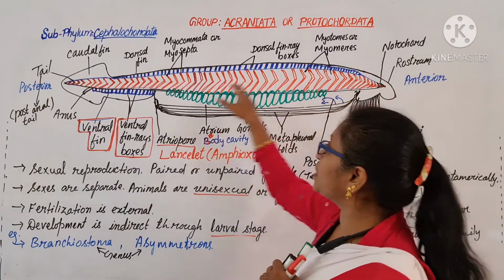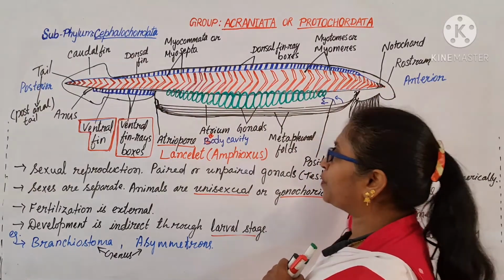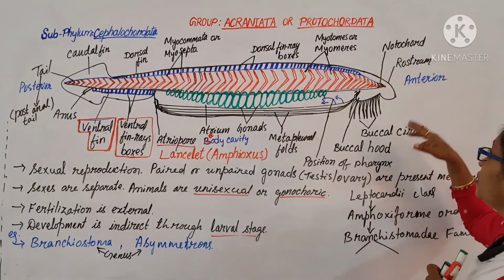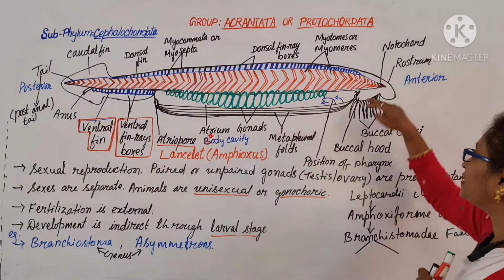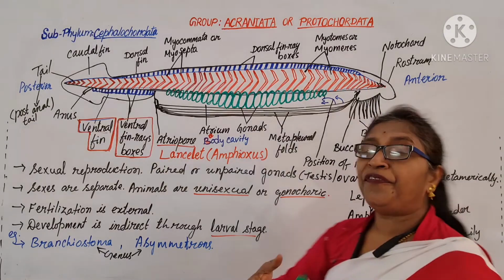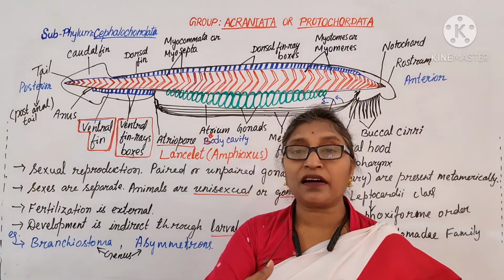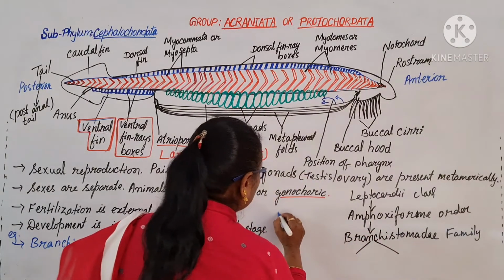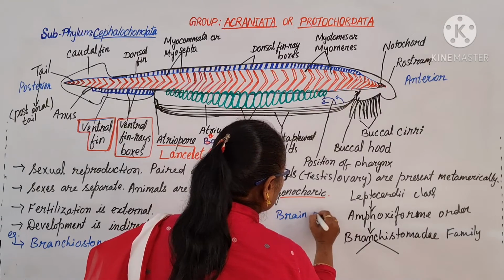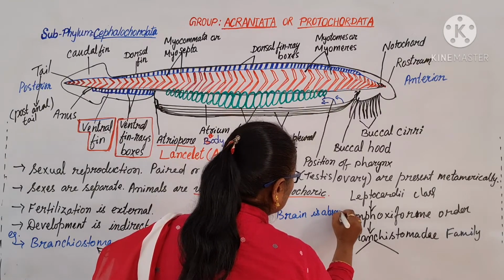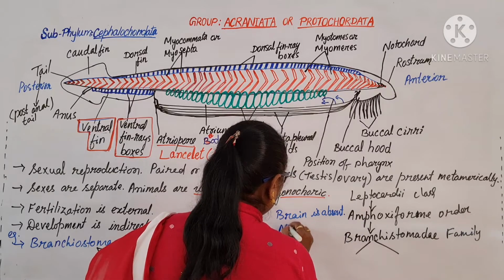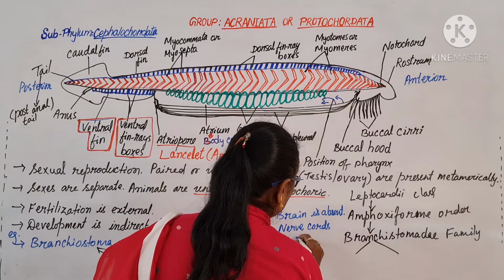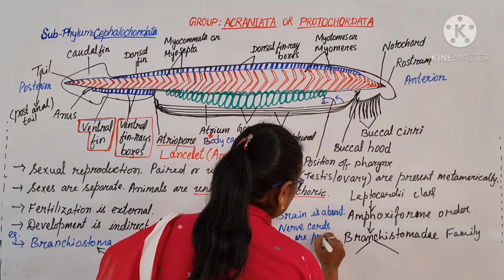The digestive system is complete, starting with the mouth and ending with the anus. The feeding type is filter feeding. The buccal cilia help in filtering the food particles. Remember, the heart is absent, but the nerve cords are present.